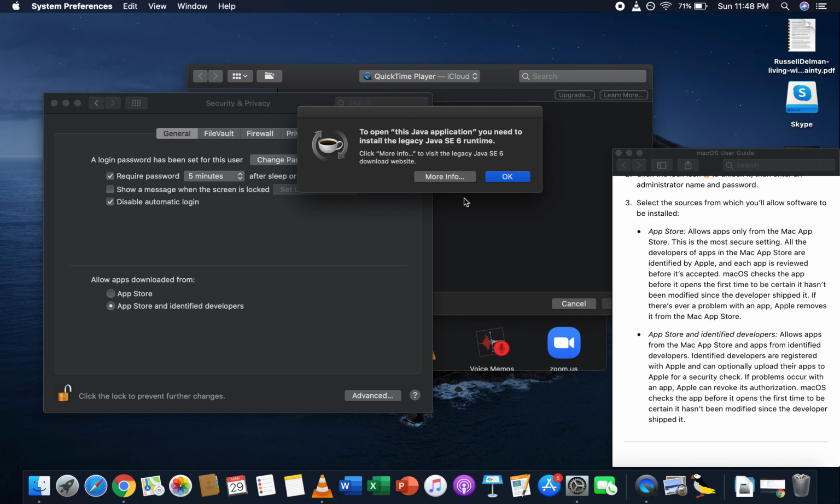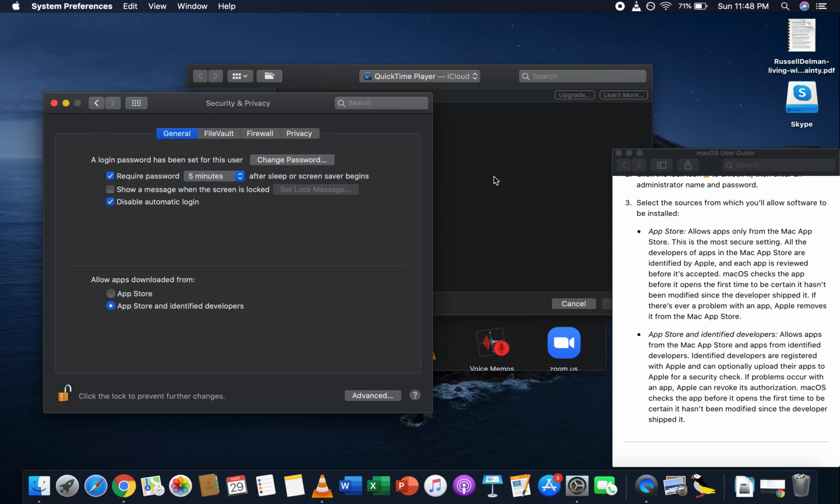What better way to destroy your parents' computer than to open this up? Oh. Okay. So it wants the old Java.